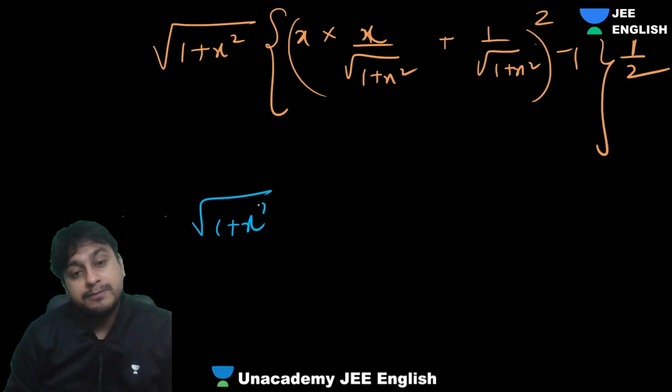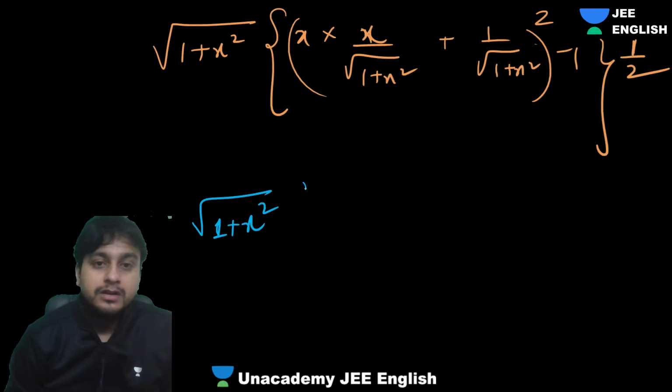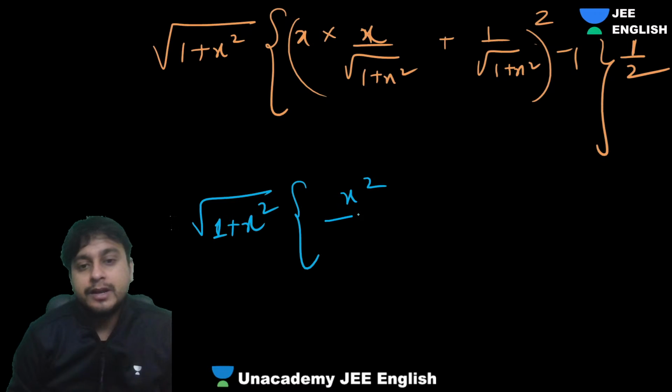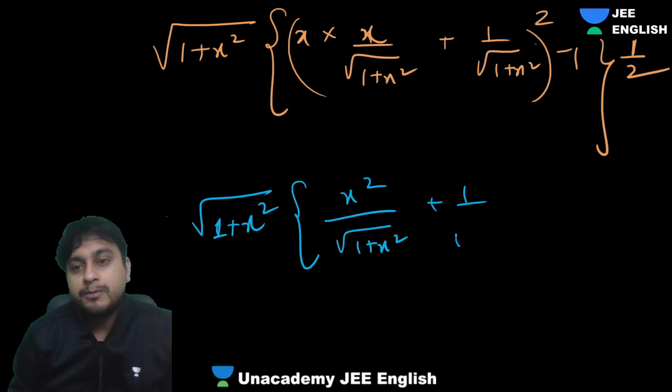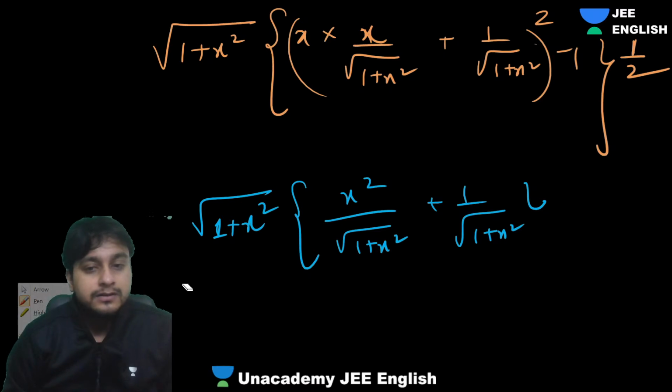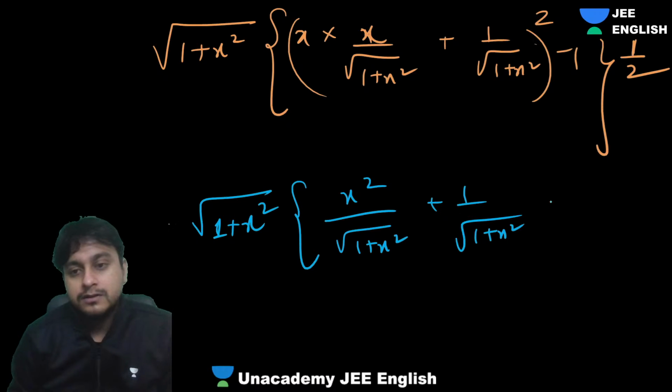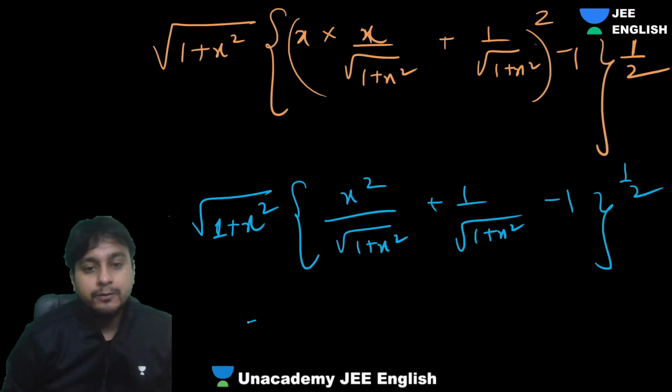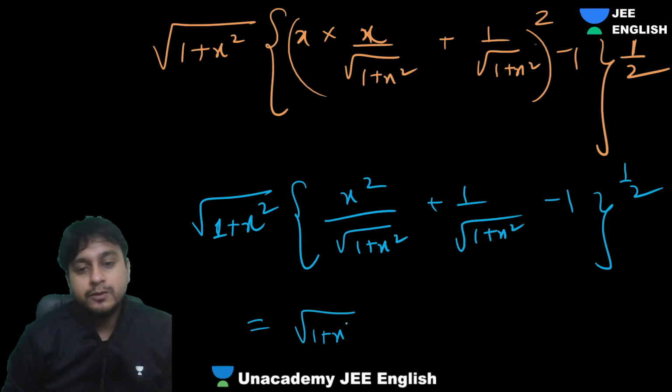So root of 1 plus x square. Now what will happen is, guys, we'll get x square upon under root 1 plus x square, and this will be what, guys? Plus 1 upon under root 1 plus x square, minus 1, whole power half. So when you do that, what are we getting, guys? Root of 1 plus x square.